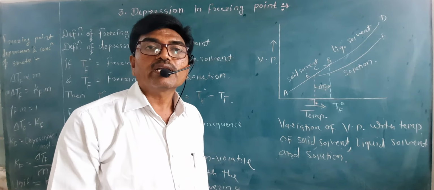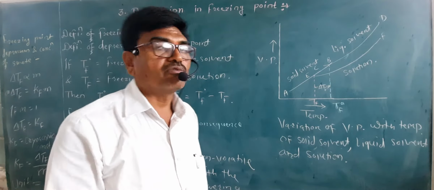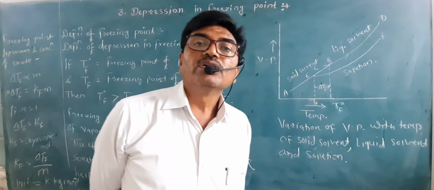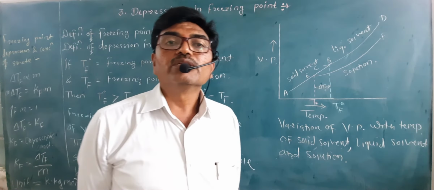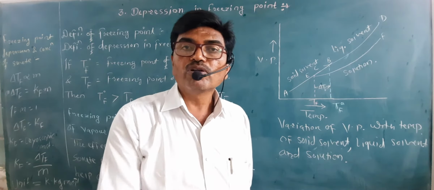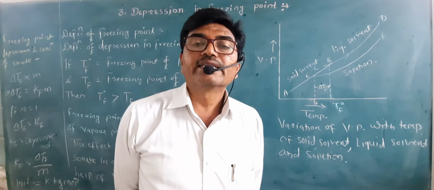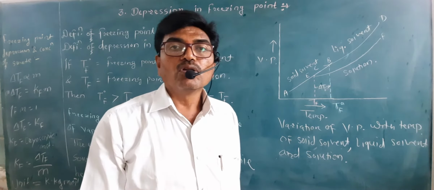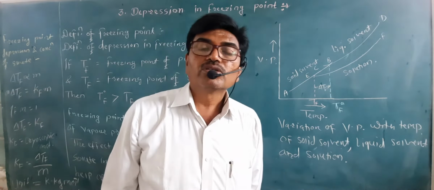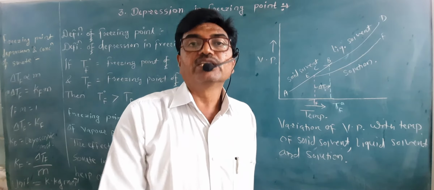So when non-volatile solute particles are added in that solvent, due to the addition of solute, the force of attraction between the solvent molecules in the solution decreases, and that's why at some lower temperature such solution freezes.